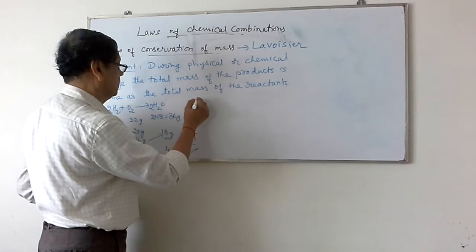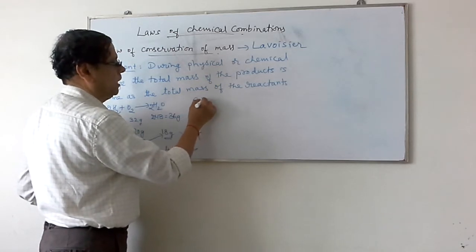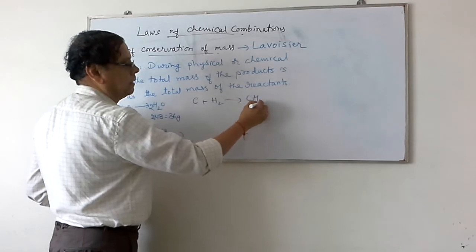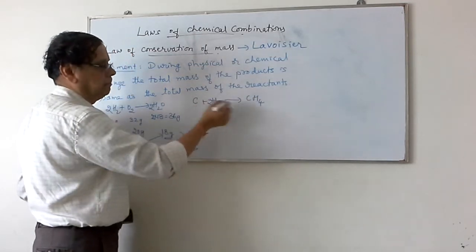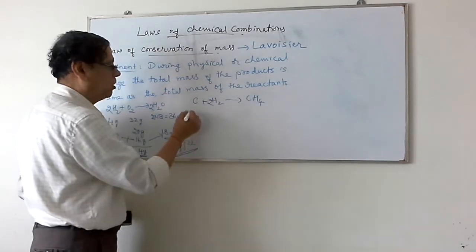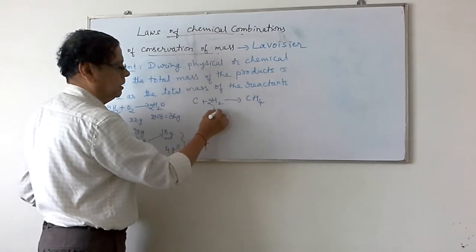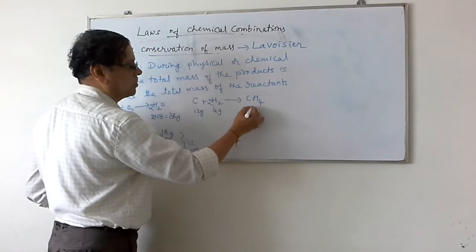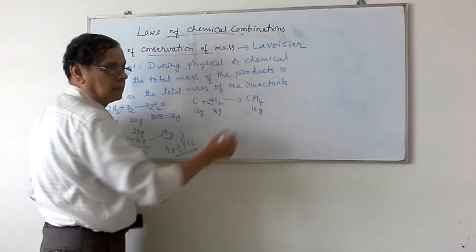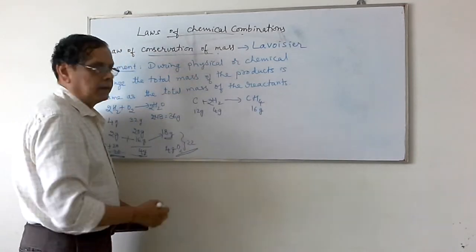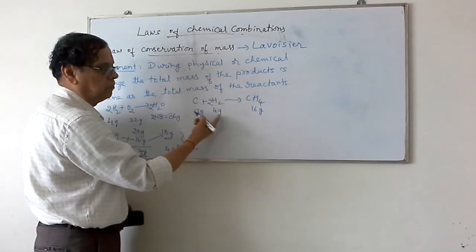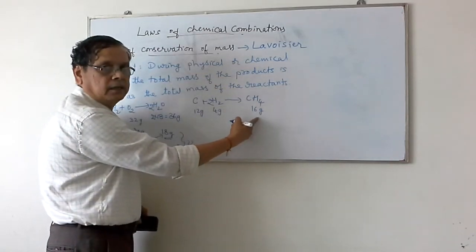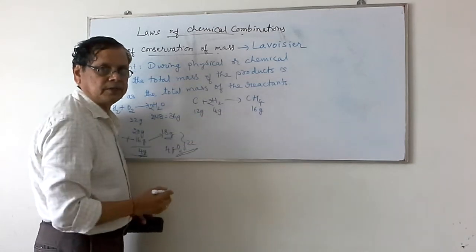Similarly, if you take carbon plus hydrogen giving rise to methane, then with the balanced equation, 4 grams of hydrogen will react with 12 grams of carbon giving rise to 16 grams of methane. Suppose you take any one less or more, then automatically, proportionally we will get the product and some unreacted substance.